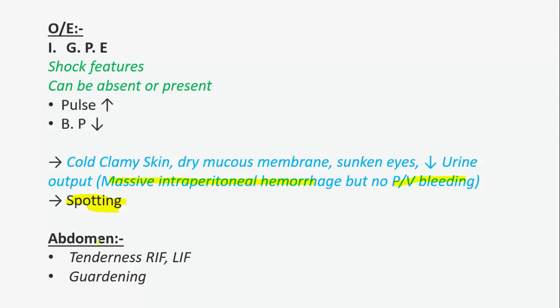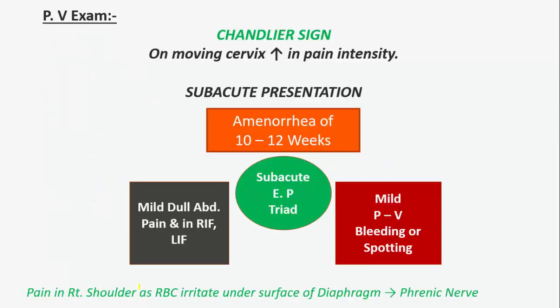When we see the abdomen, there will be tenderness and right iliac fossa pain, left iliac fossa pain, and there will be guarding in the abdomen. When we do pervaginal exam, we see the Chandelier sign is positive. What is the Chandelier sign? On moving the cervix, there will be an increase in the pain intensity. This is a positive Chandelier sign.